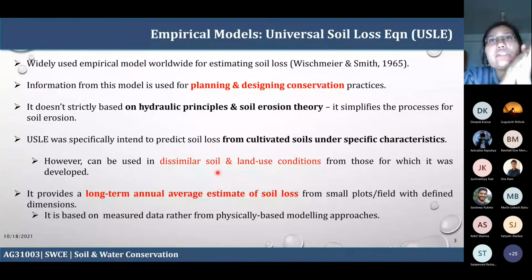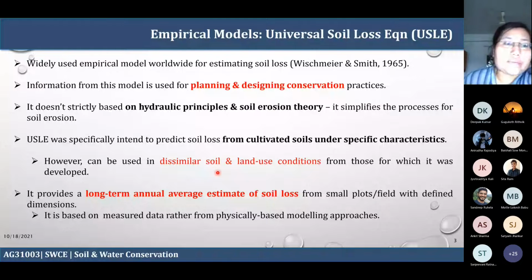So when I say higher, that means at a daily or hourly time scale. And when it is coarser, it means larger temporal resolution. That means you have weekly or monthly and annual scale. Okay, so soil loss, we measure day to day in the case of water erosion, but when we report the overall soil erosion, we report it in terms of an annual rate, annual average rate. Okay, we do not report in terms of hourly or daily estimate.